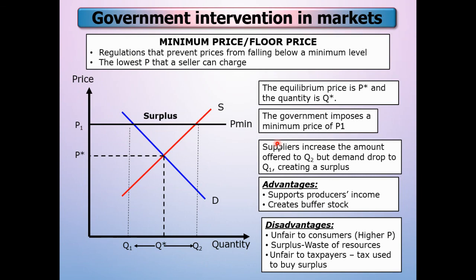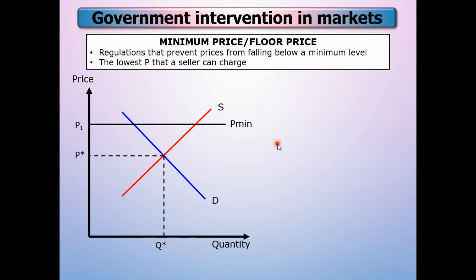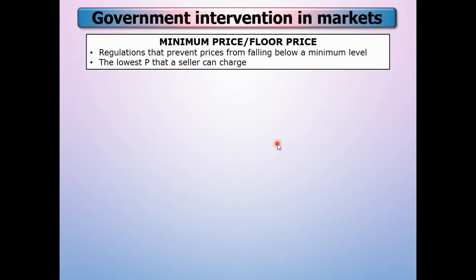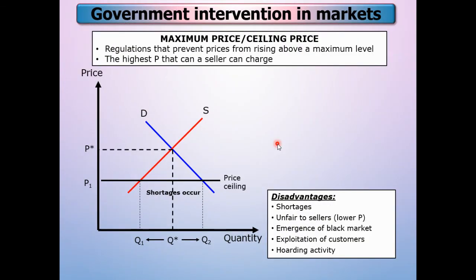Okay, so this is the application of the market equilibrium. So application in terms of price control. Okay, control so that the price will not be higher, or second one, to control from falling down. Okay, from falling down a minimum level lah, to prevent the price from falling down, and just now to prevent from rising above the maximum level. Okay, so this is what we call government intervention.